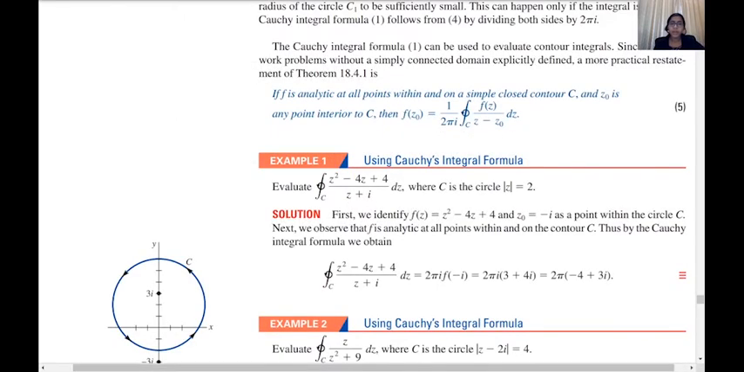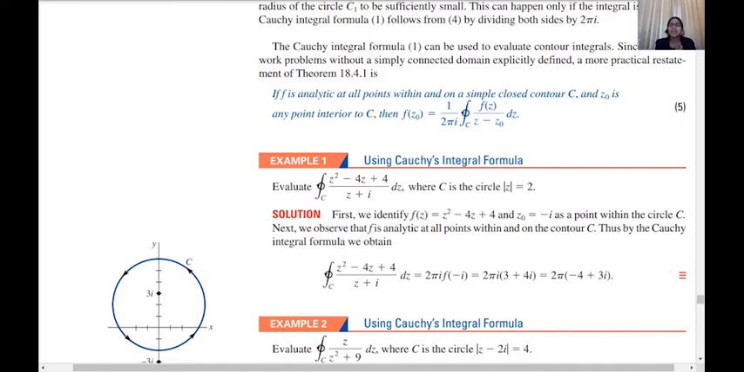Example 1: we are asked to evaluate the integral over c of (z² − 4z + 4) divided by (z + i), where c is the circle |z| = 2. The circle |z| = 2 means center 0 and radius 2. Clearly, z = −i is a point within the circle. So here z₀ is −i, and −i is inside our contour.